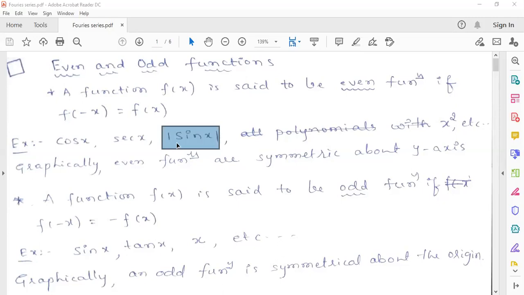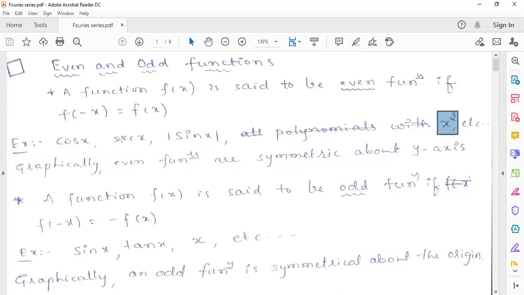So modulus of sin x is also an even function, and all polynomials with even powers, x square, x power 4, x power 6, those are also even functions.